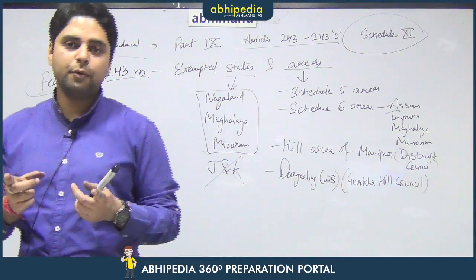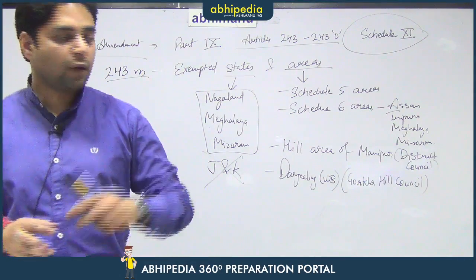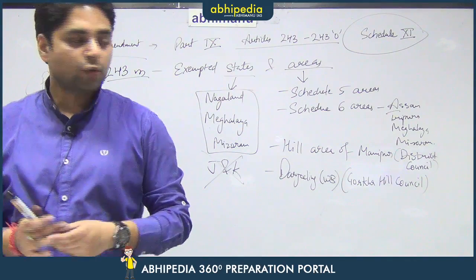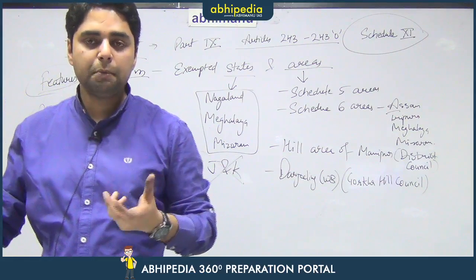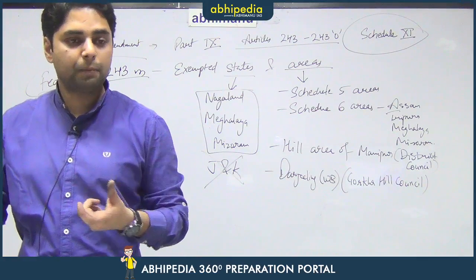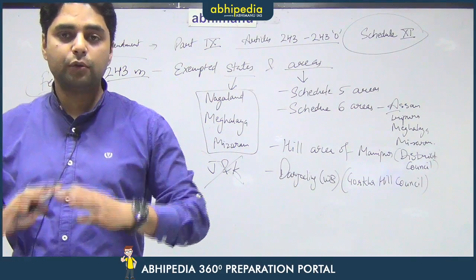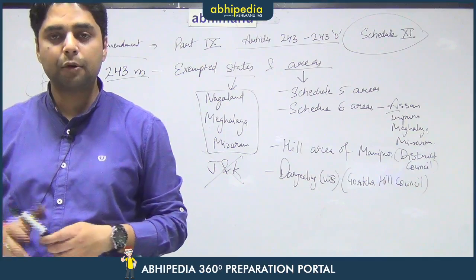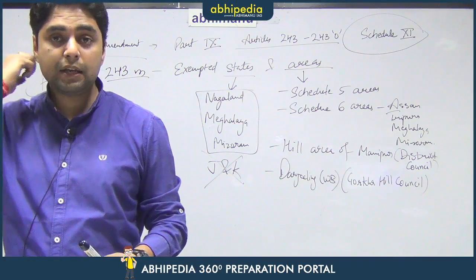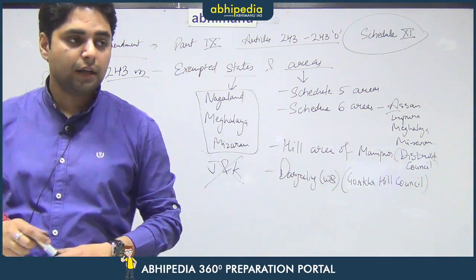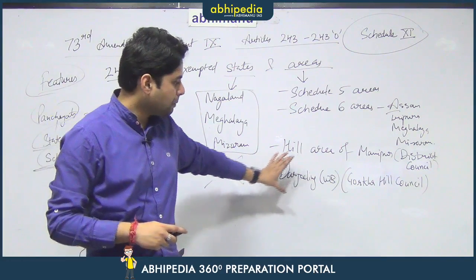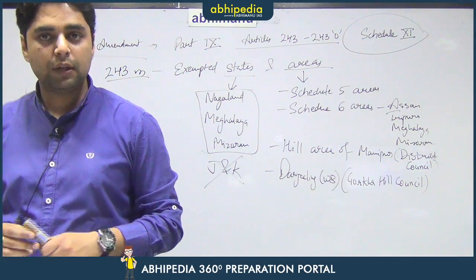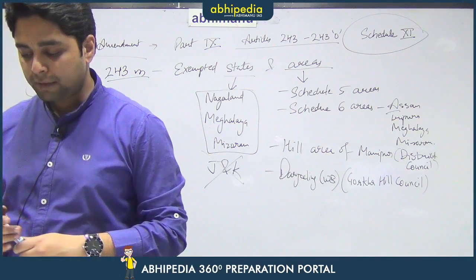Now, this is that type of body where no reservation is applied, where all these provisions that we have done till now, they can be modified. So, in this Gorkha Hill Council, Gorkhas can be the only members and chairpersons of the Gorkha Hill Council. That means we have tried to create a variation where we have not provided any reservation to scheduled caste, scheduled tribe or women, and we have also done away with many other standard features of the 73rd Amendment. So, this has been done to placate the demands of Gorkhas in the particular area. That is why here also the 73rd Amendment does not apply.